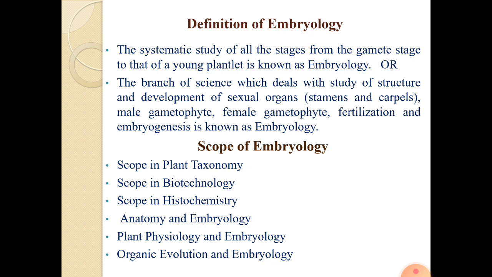Next is scope in histochemistry. Histochemistry means the study of the internal structure of plants. Some stains are required for studying the internal structure of plants. For that, we take a section of root, stem, leaf, etc., and then we stain it, observe under the microscope and study the internal structure.